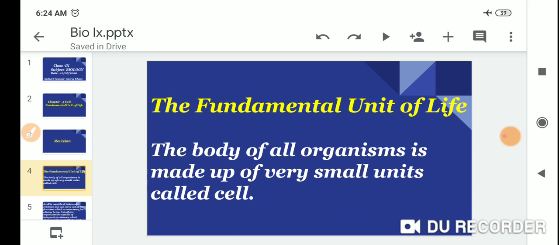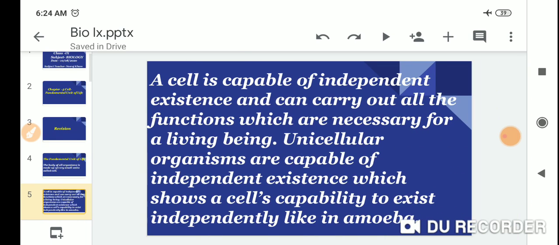The body of all organisms is made up of very small units called cells. A cell is capable of independent existence and can carry out all the functions which are necessary for living beings.